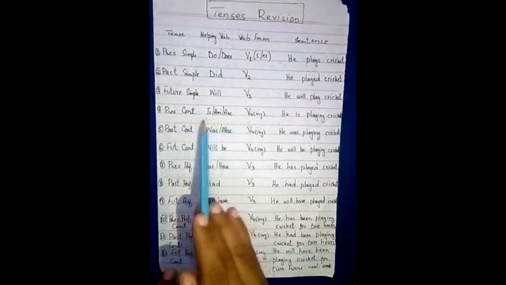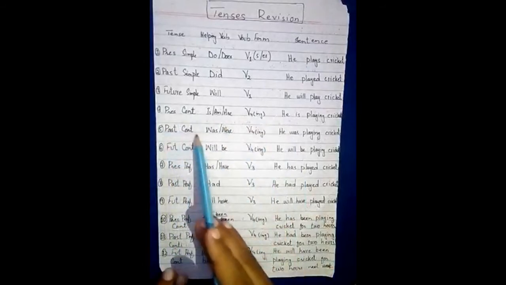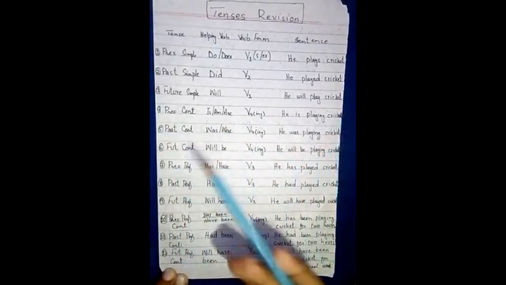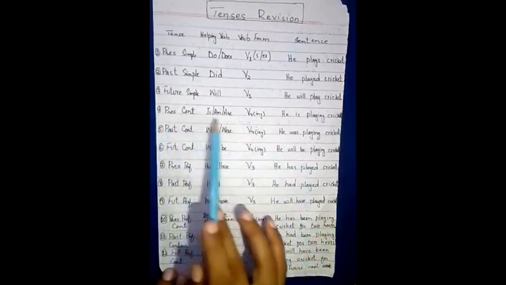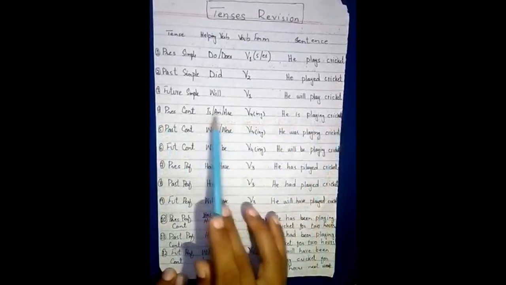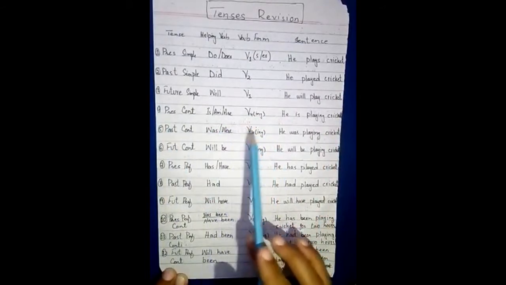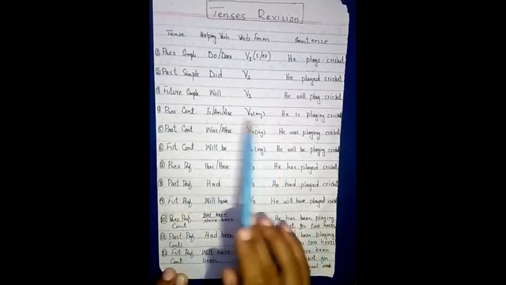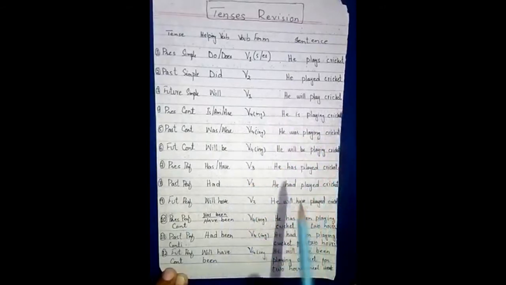Present continuous is used when we are in the middle of an action in the present time. When we were in the middle of an action in the past time, there we use past continuous, and when we will be in the middle of an action in the future, there we use future continuous. For present continuous we use is, am, are and the fourth form: he is playing cricket. You can see, students, we always use the fourth form in continuous condition, whether it is simple continuous or perfect continuous, which we read earlier. He is playing cricket. Now we can put a time here, now or at the very moment.